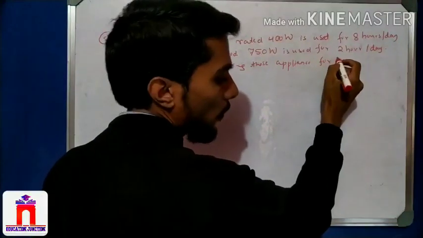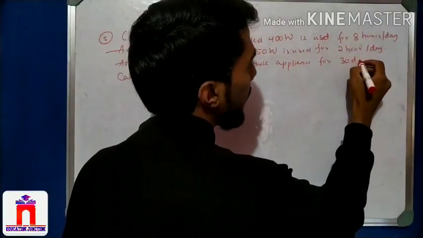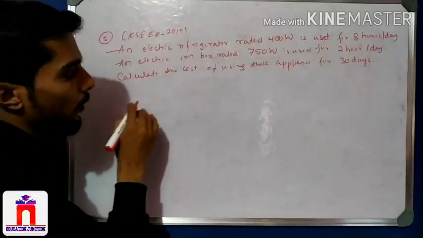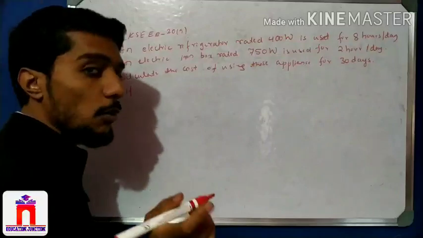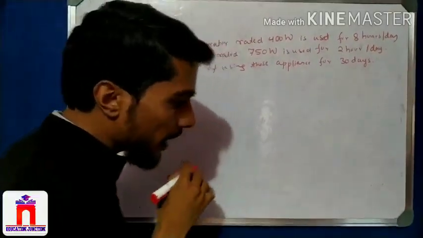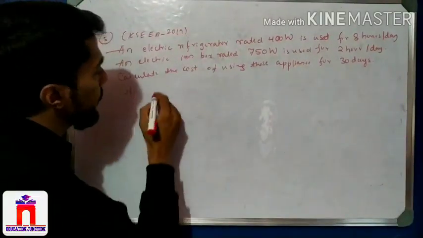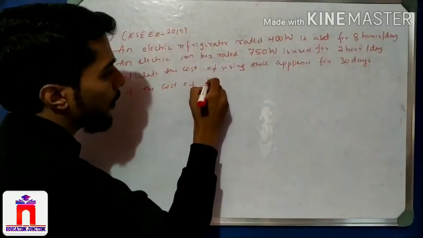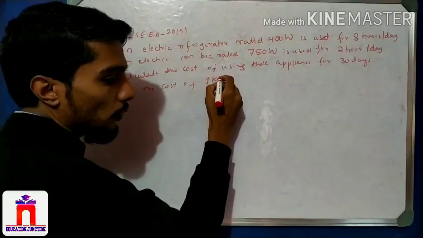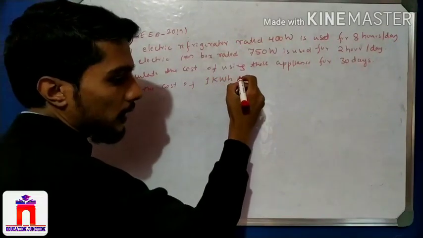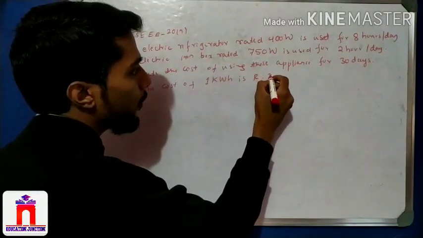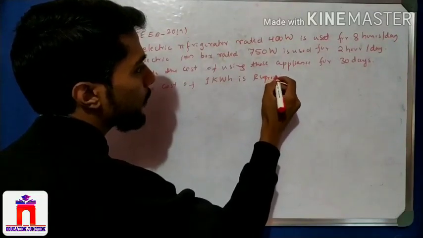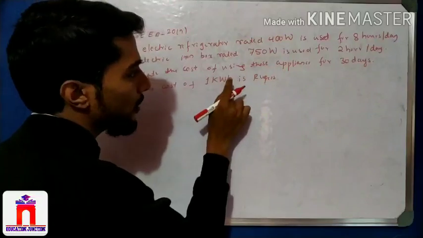appliances for 30 days. Similar problems we have already done in our previous videos when we studied electric power and energy. If the cost of 1 kilowatt hour is rupees 3, we have to write the answer in kilowatt hours, not convert hours into seconds.